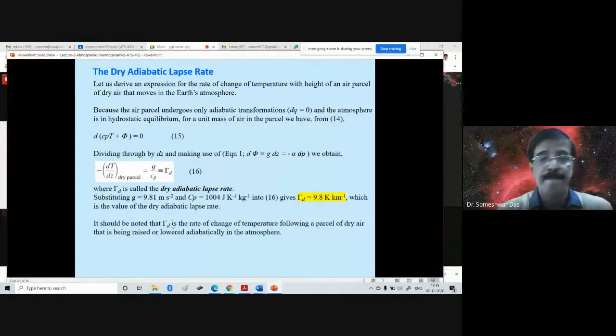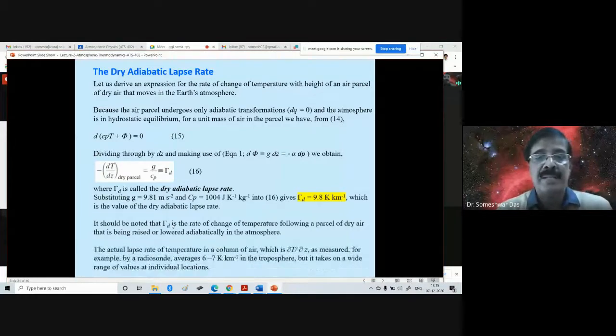Okay, so the actual lapse rate of the temperature in a column of air, which is del T by del Z, is the rate of change of temperature with height. As measured, for example, by a radiosonde, the average is 6 to 7 Kelvin per kilometer.